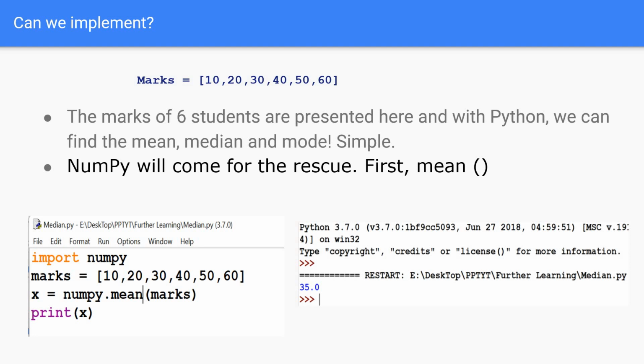Now I need to go ahead and find out the mean. How do I get it? I need to use Numpy. So you can see the code here. Import Numpy. The marks are presented here: 10, 20, 30, 40, 50, 60. Numpy dot mean. The method that I'm calling here is mean, and marks is passed as an argument, and that's all. Print x. You get the mean of it. What is mean? Mean is nothing but the average. 35 is the average of 10, 20, 30, 40, 50, and 60.